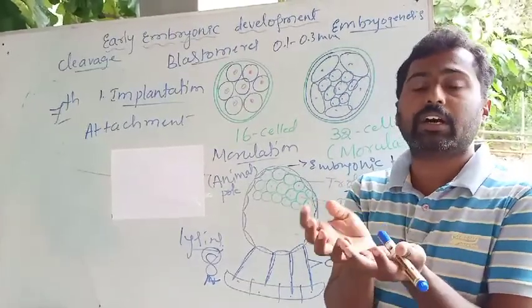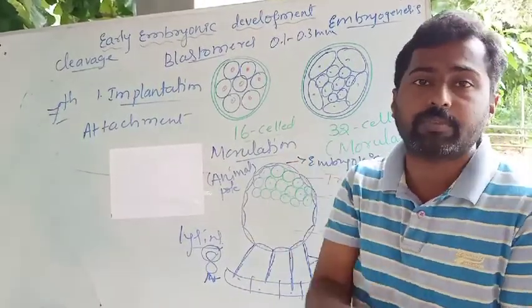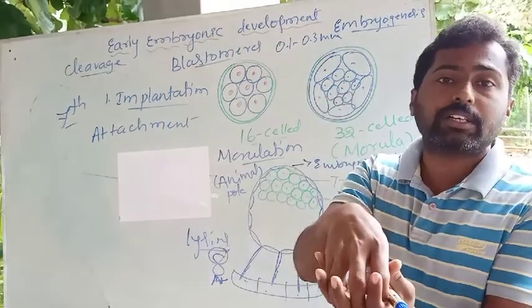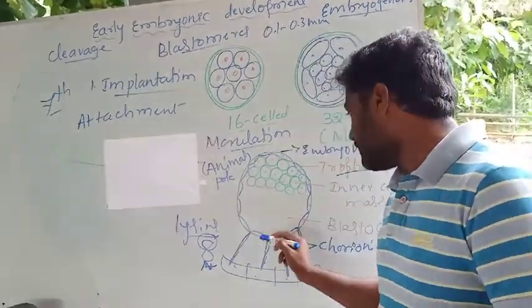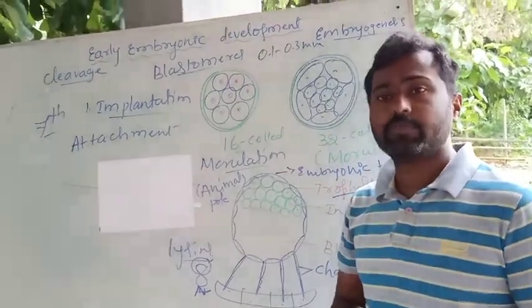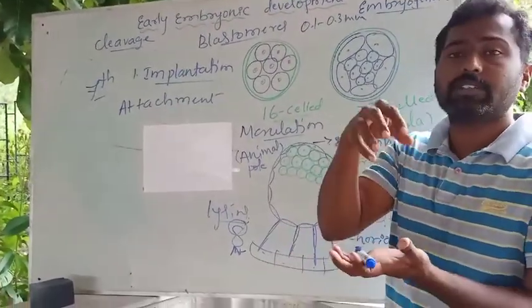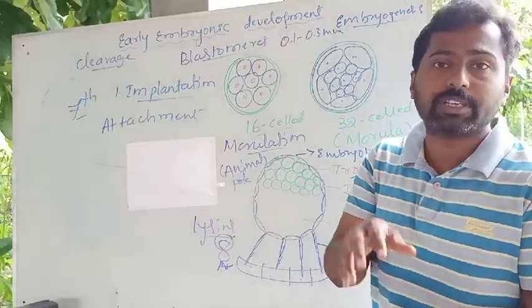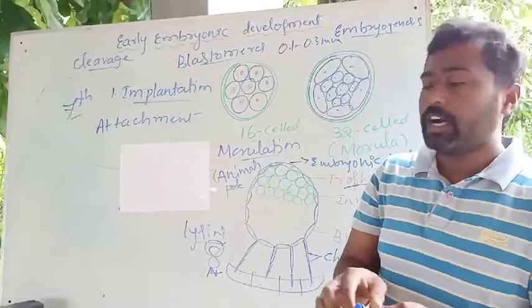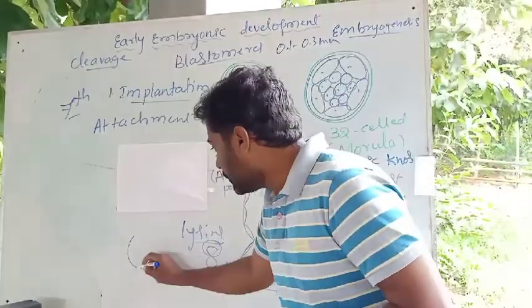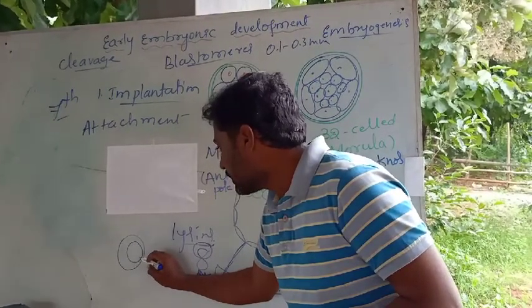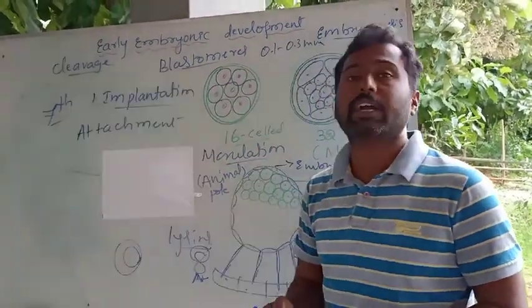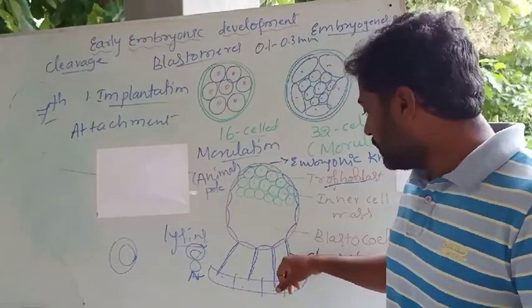It makes a dig out, or a cavity, to sit there in the endometrium. I think you understand. The trophoblast cells produce hydrolytic enzymes, and these hydrolytic enzymes dissolve and digest some cells of the endometrium, making a cavity or a depression in the endometrium. So the blastocyst will rest and enter here,